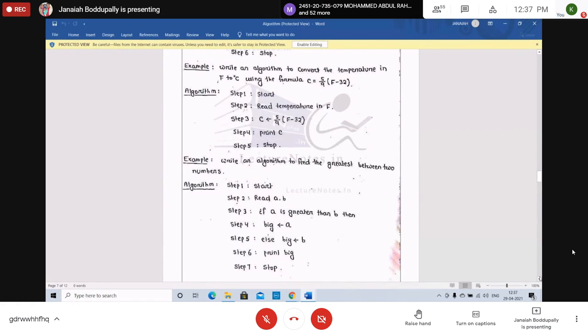Next, write an algorithm to find the greater of two numbers, not greatest, greater of two numbers. Decision making steps are needed here, if else is needed. Write down both algorithms, the conversion from Fahrenheit to centigrade and finding the greater of two numbers. Try to understand. If not, I will explain once again. Once I complete algorithms and flowcharts, I will start the C program.